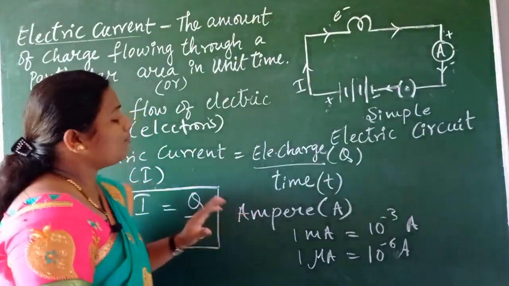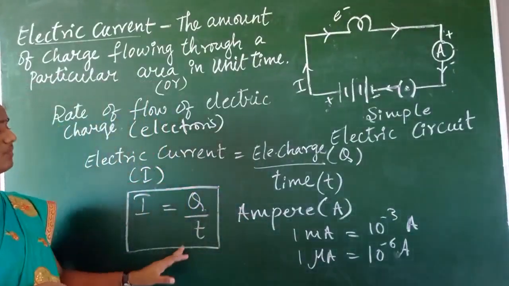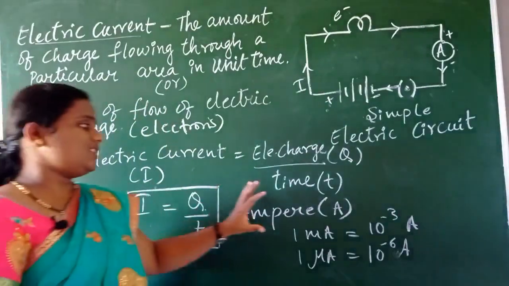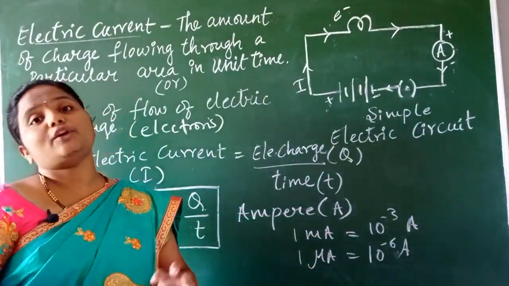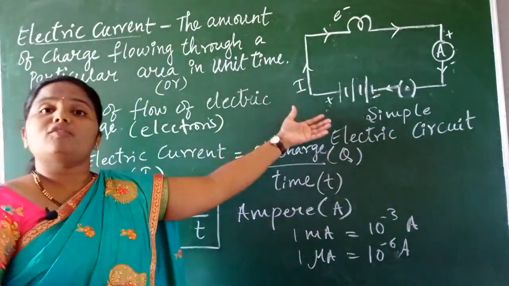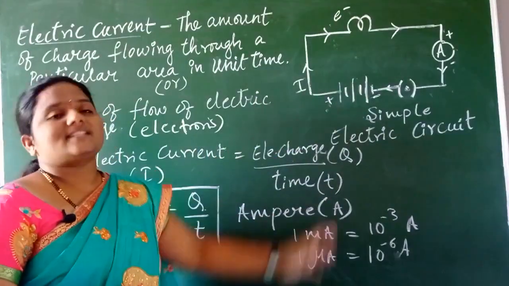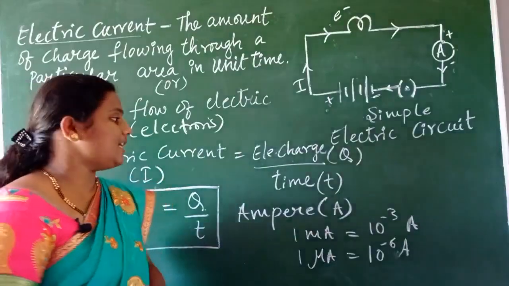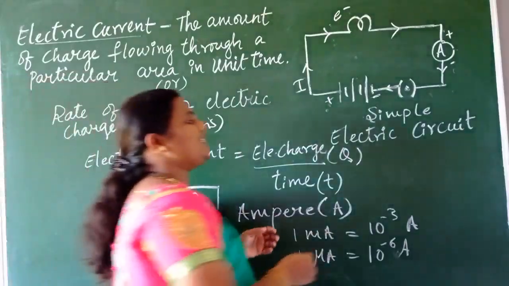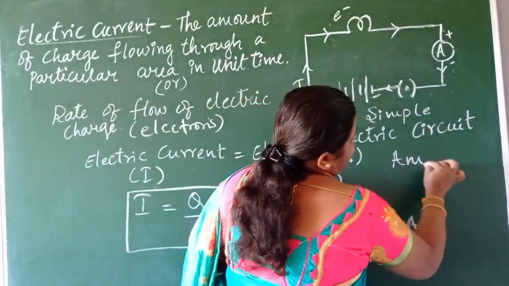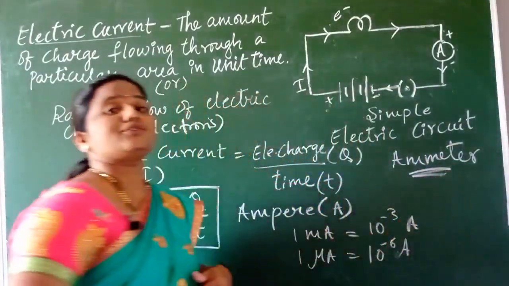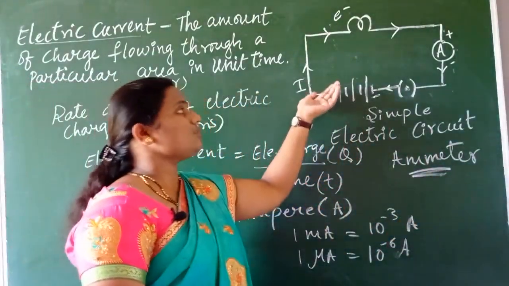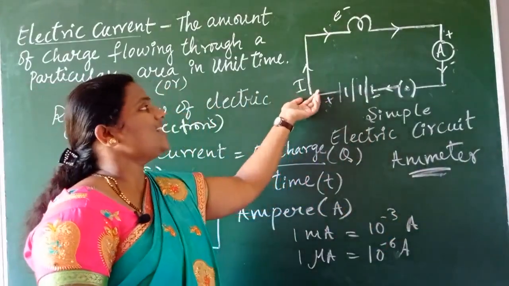Okay. And moreover, see here, children, there are some devices which are used specially to measure the flow of current in an electric circuit. One such device we will use is what? Ammeter. Ammeter is an instrument which is used to measure the flow of current in an electric circuit.